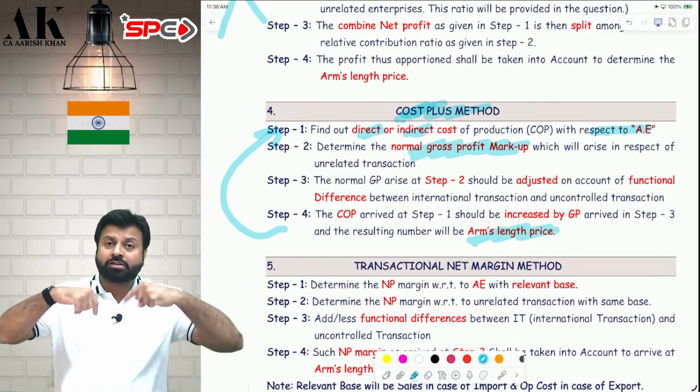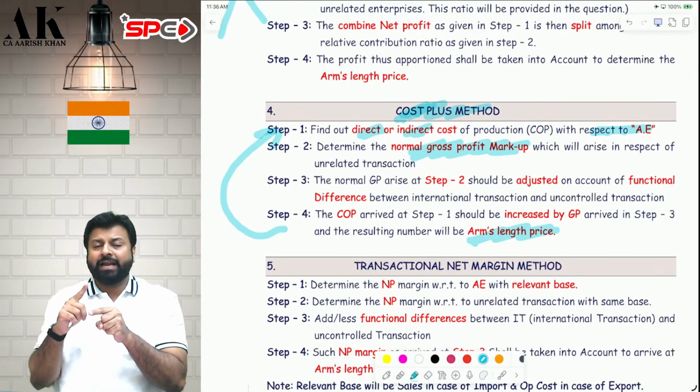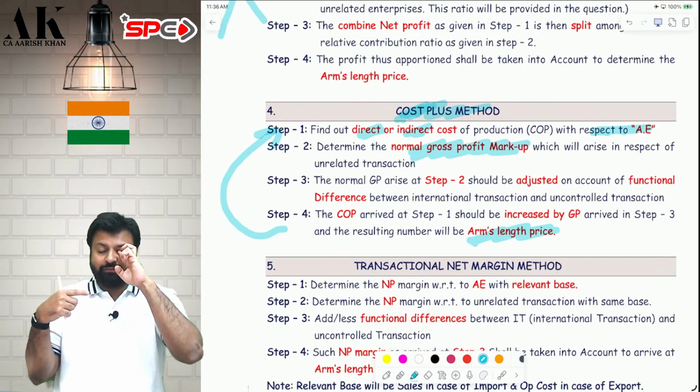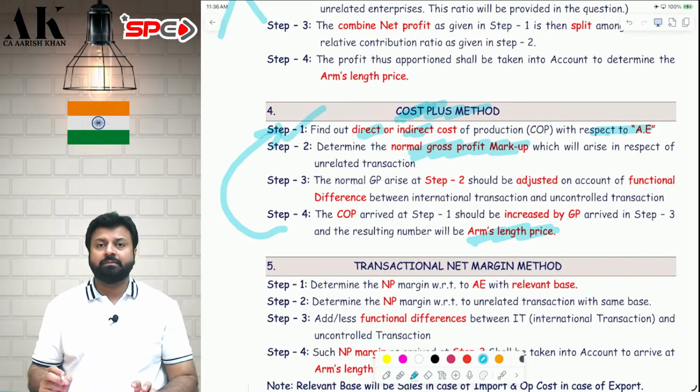So again, I am saying the cost you will take of your associate enterprise, the markup you will take of the third party, and that markup you will adjust, find out the functional difference between both of them. And then after doing the functional differences, whatever revised markup comes, that you will add to your cost. That will give you your final arm's length price.